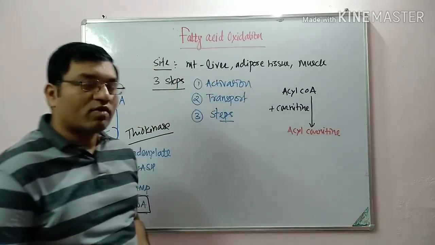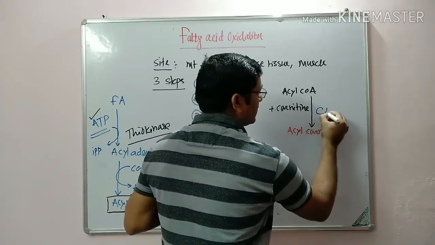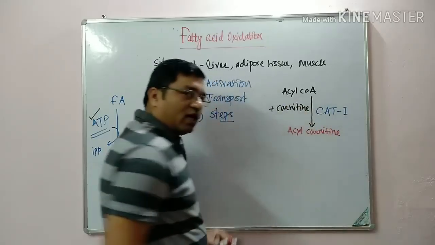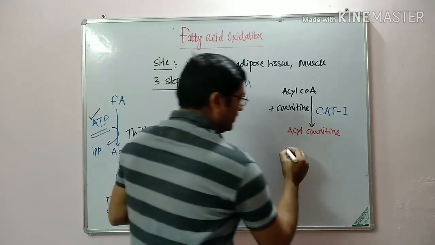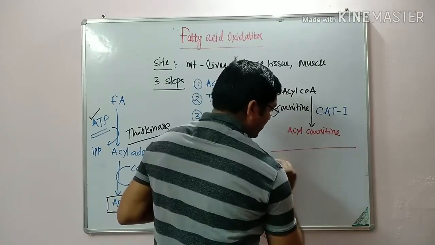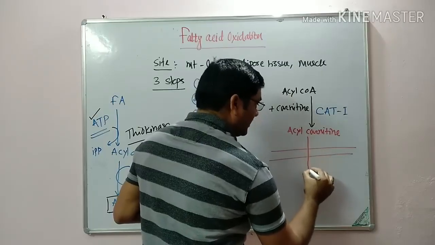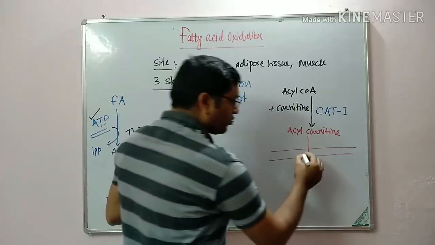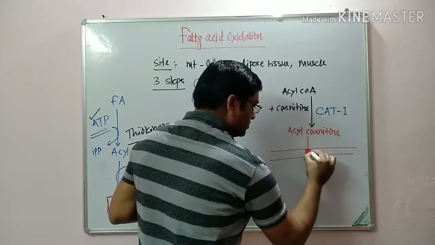This is with the help of carnitine acyl transferase 1, and then it is transported through the inner mitochondrial membrane with the help of a special carrier protein known as translocase.